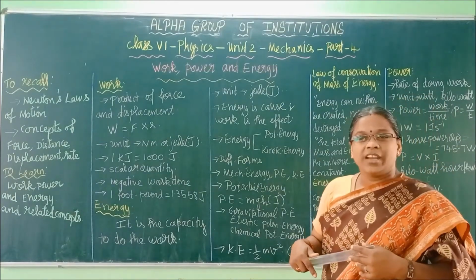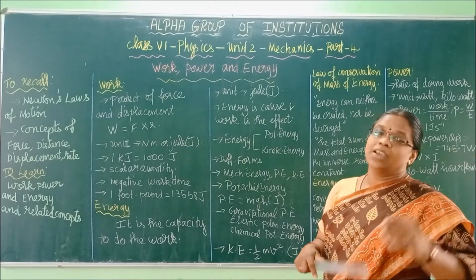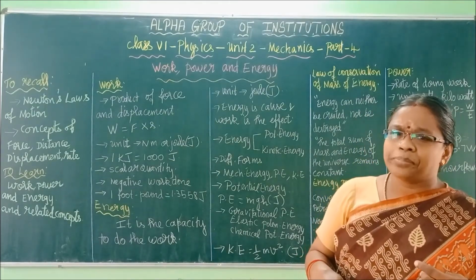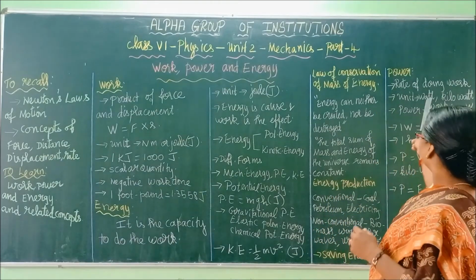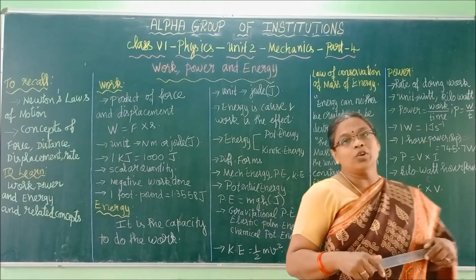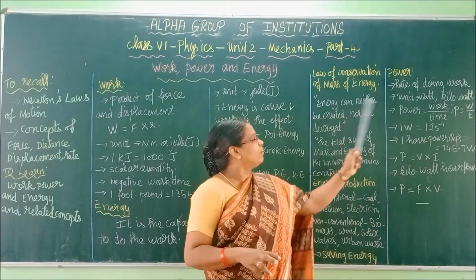Not WHAT, it is WATT. Named after the scientist James Watt. Right? Who is he? Find it out. So in remembrance of his name, we are using the unit watt for power.